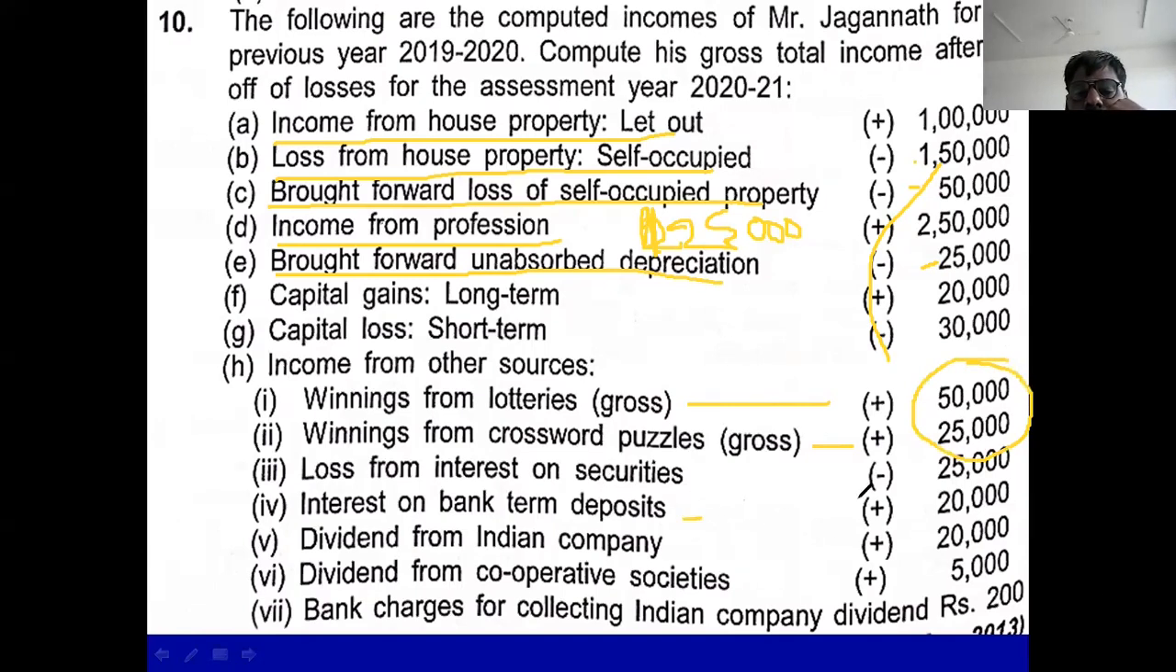And bank deposit is 20,000. Dividend from an Indian company is exempted from tax. Cooperative society dividend is 5,000. Interest on bank deposit 20,000 plus dividend from cooperative society 5,000, total 25,000. In this 25,000, you adjust the loss of 25,000. Okay. This is the problem.